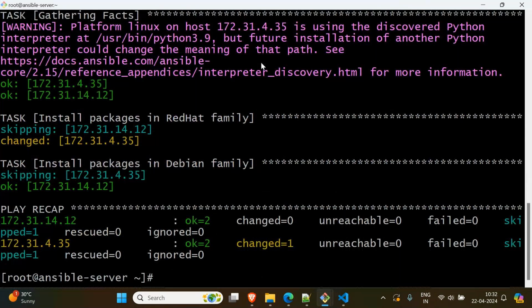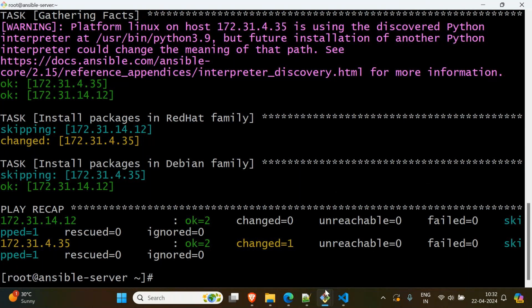What happened here? You see, 14.12 belongs to the Ubuntu machine. It is skipping that Ubuntu machine, and it's not giving any error. Instead, it has changed our Ansible machine, where tree has been installed. It is skipping the Ubuntu machine and simply said okay, it has not touched it. That means our Ansible machine has been installed with the tree command.